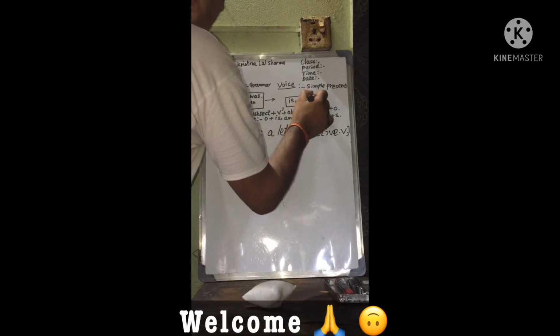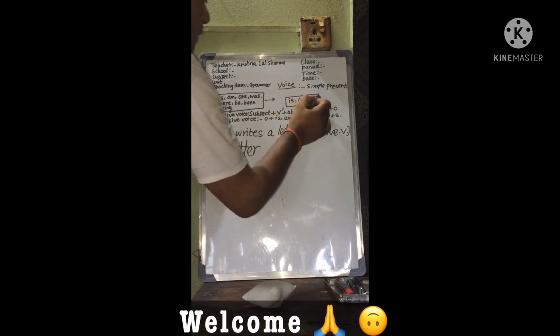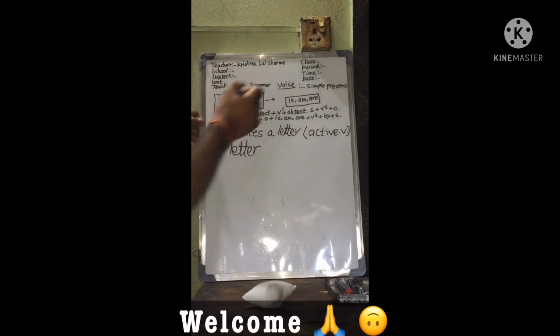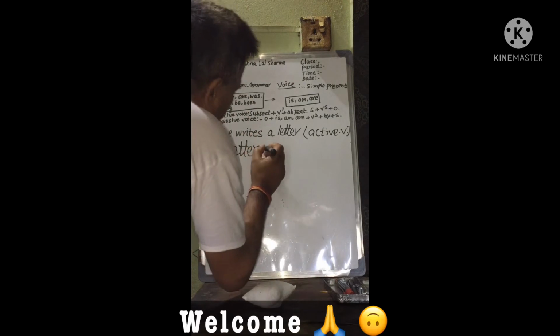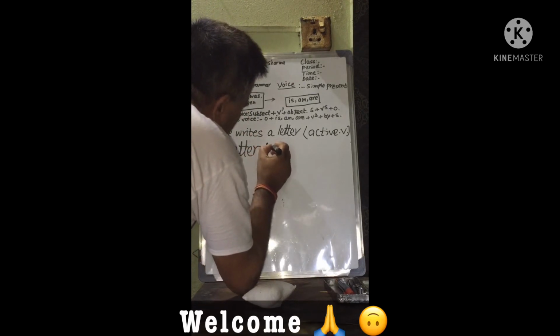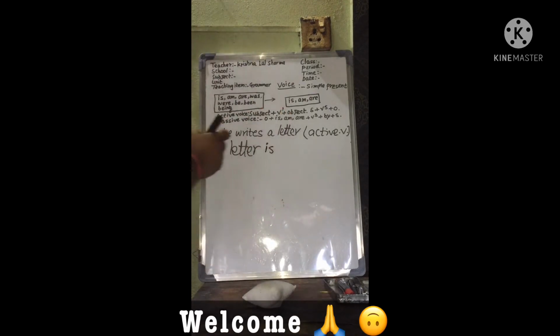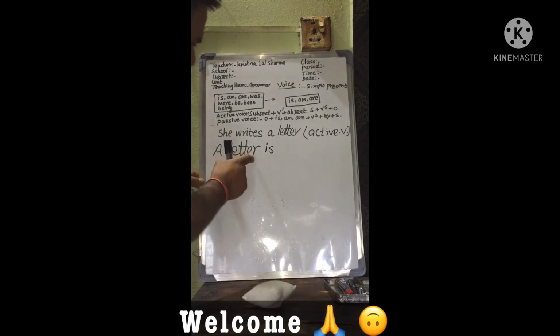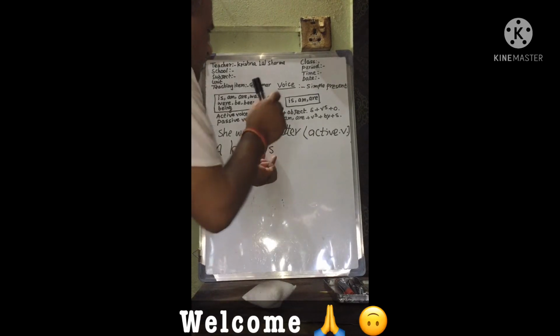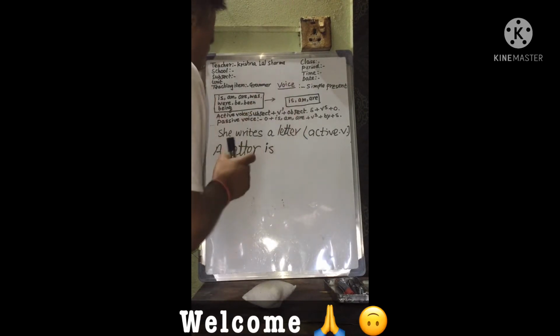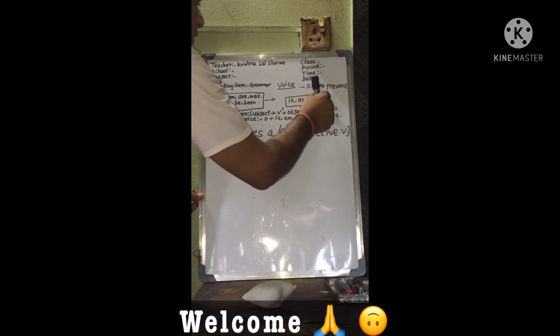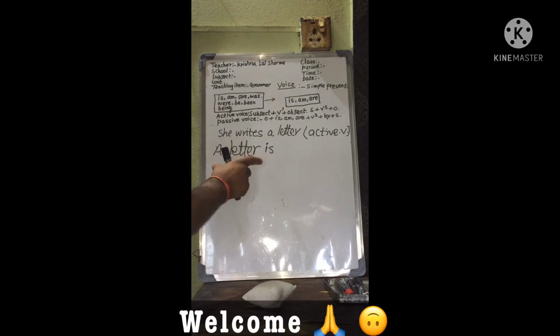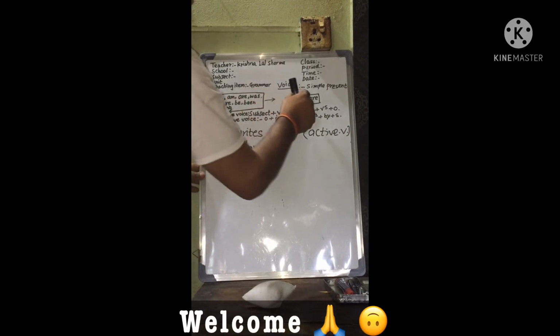Is, am, are are used only for simple present. A letter is... If the subject is singular, it will take the singular verb is. If the subject is plural, it will take the plural verb are. If the subject is I, it will take am.